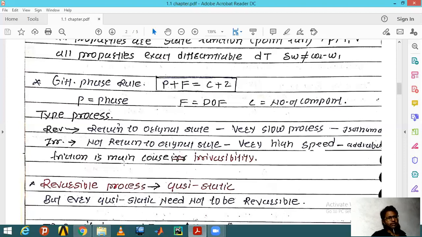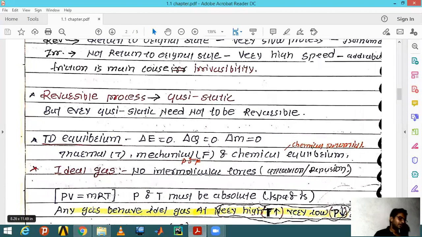There is a concept called the quasi-static process. A quasi-static process is one which passes through infinite equilibrium states, moving from one state to another. Whatever reversible process there is, it is always a quasi-static process, but the vice versa is never true. If it is a quasi-static process, it may or may not be a reversible process.